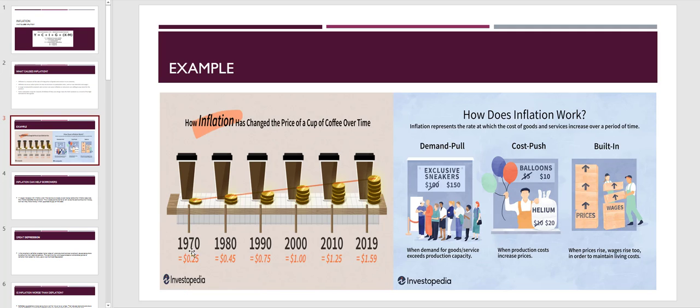I was not around in the 1970s or 80s, I came around in the 1990s. But you can see that over roughly 50 years, what cost 25 cents back then is now $1.59.